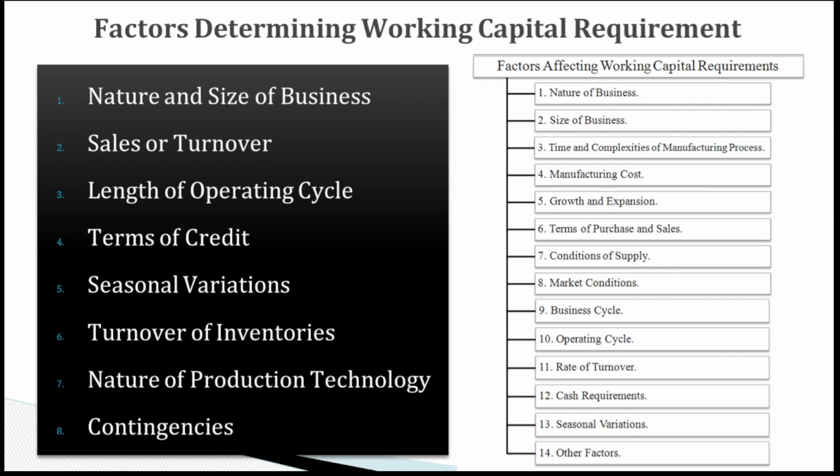Then the turnover of inventory. If the turnover of inventory is very high, then we can have more working capital. If the turnover of inventory is low, then we can have less working capital. Then nature of production technology. If the production technology is labor oriented or technology oriented, the working capital requirement will change. With respect to contingency, we need to make some provisions for working capital.